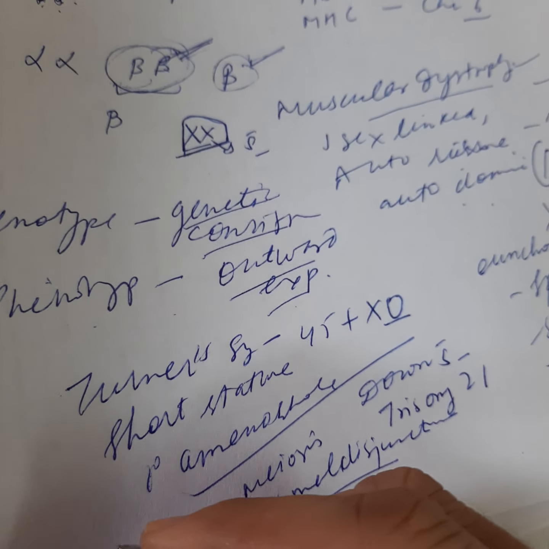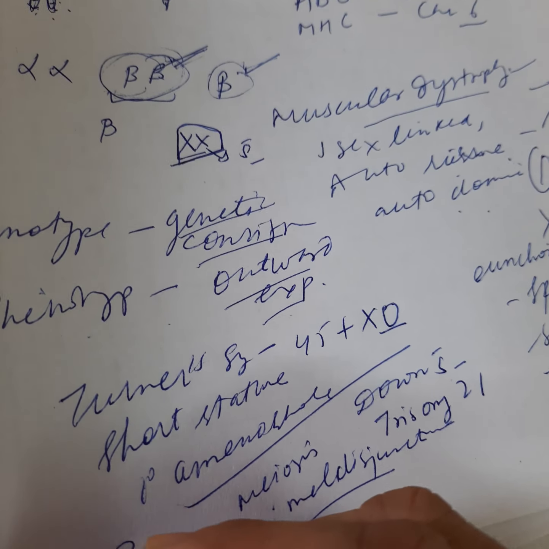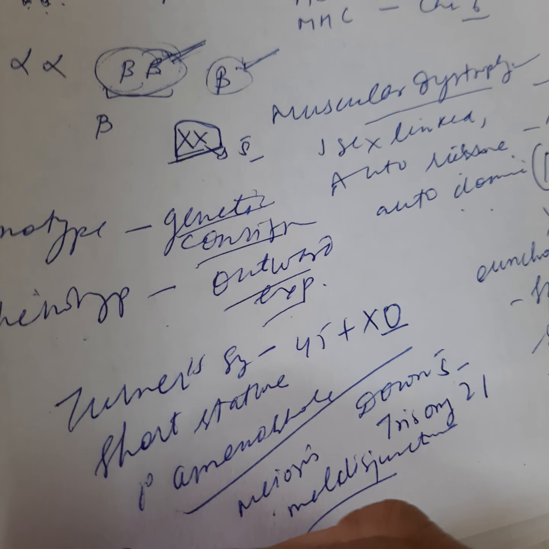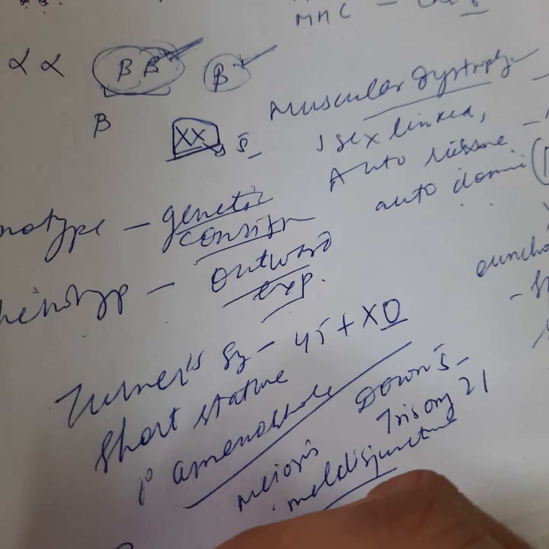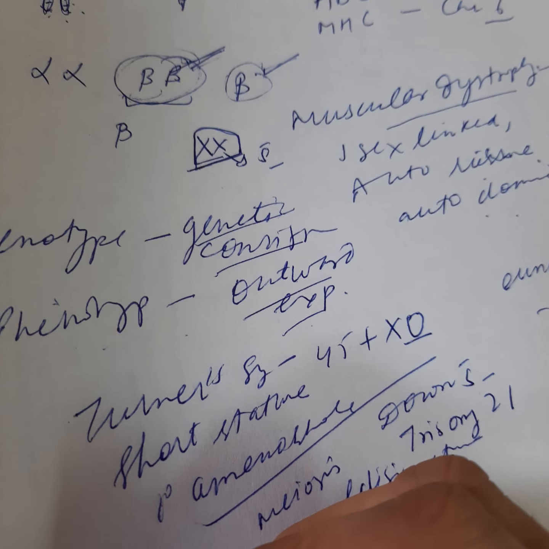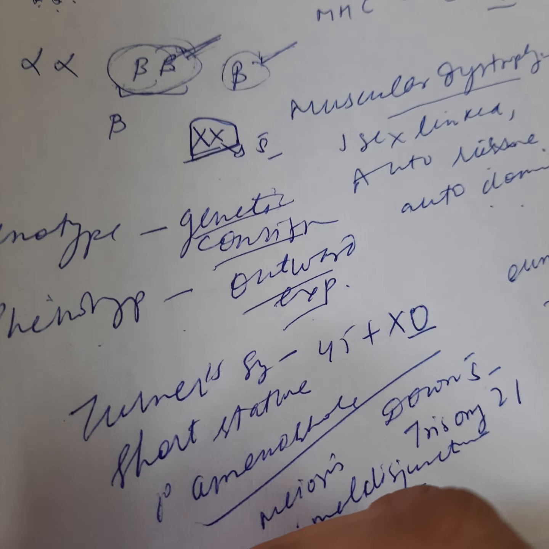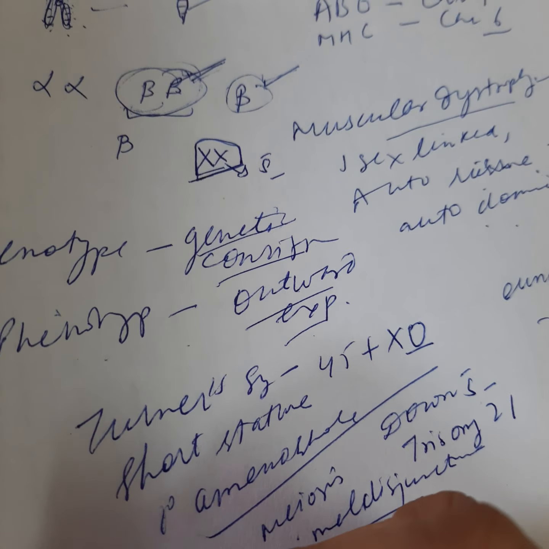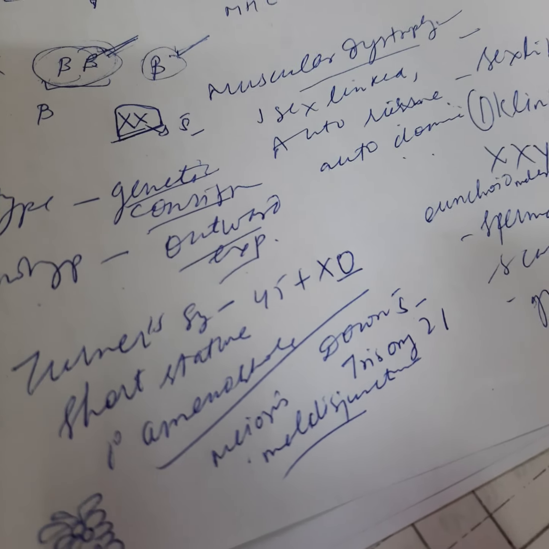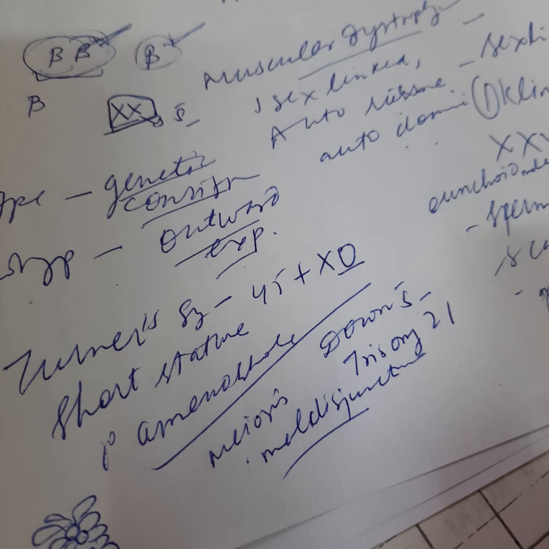As we know, the chromosomes cross each other and do not separate out. The third one does not separate and remains attached, leading to 3 copies of chromosome 21.